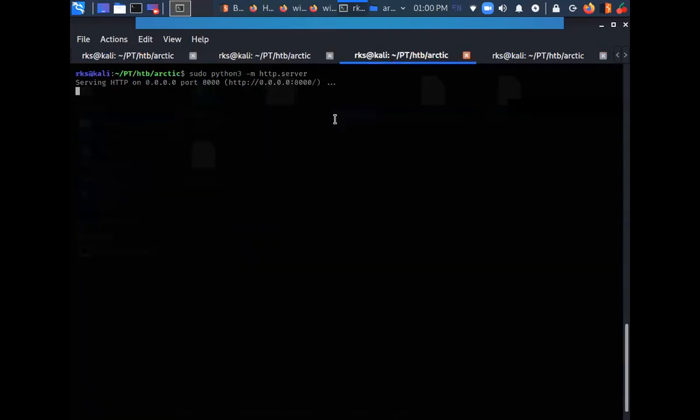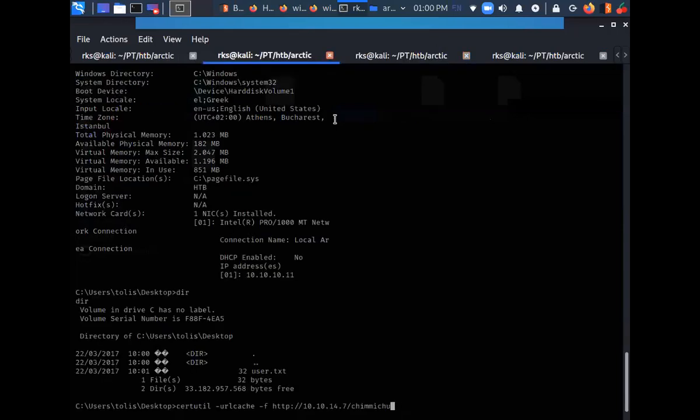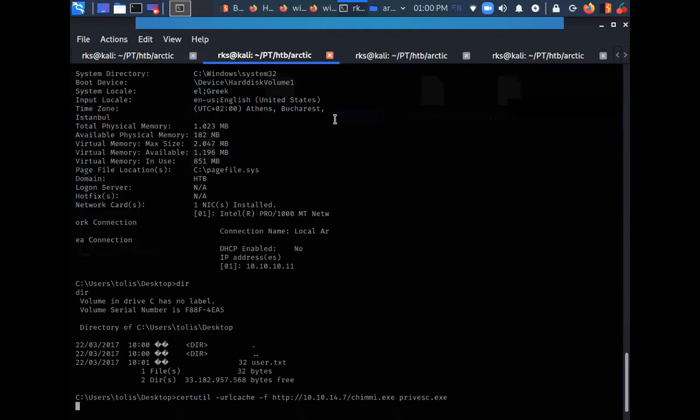Or let's do one thing. Let's change the file name to chimney.exe and save the output with the name, let's say, privesc.exe and press enter.